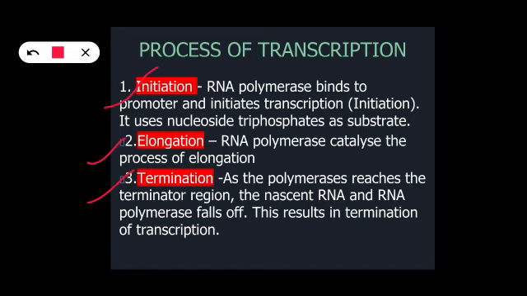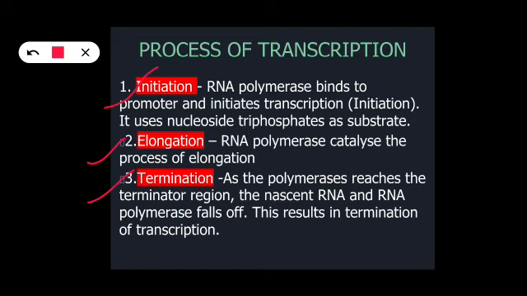Then the second step is the elongation. It is actually the enzyme RNA polymerase, means DNA dependent RNA polymerase, which catalyzes this process of elongation. And then termination means... first of all, what is elongation? Means the RNA becoming longer is basically elongation, okay, an increase in its length.